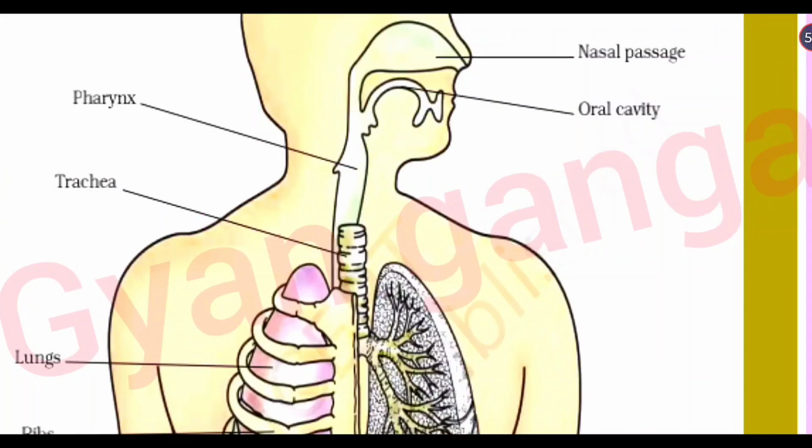So here is the diagram for your breathing. This is your nasal passage. This is your oral cavity.